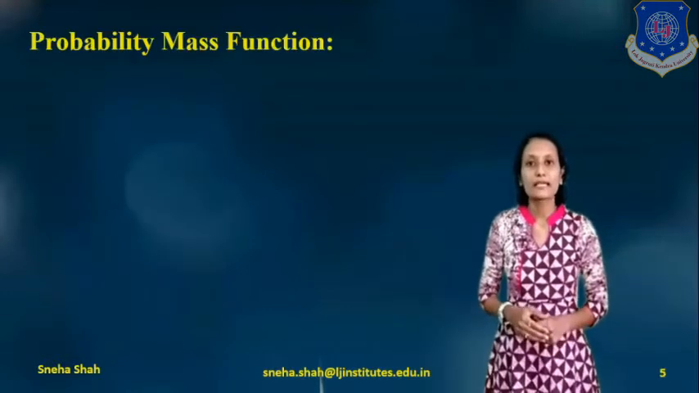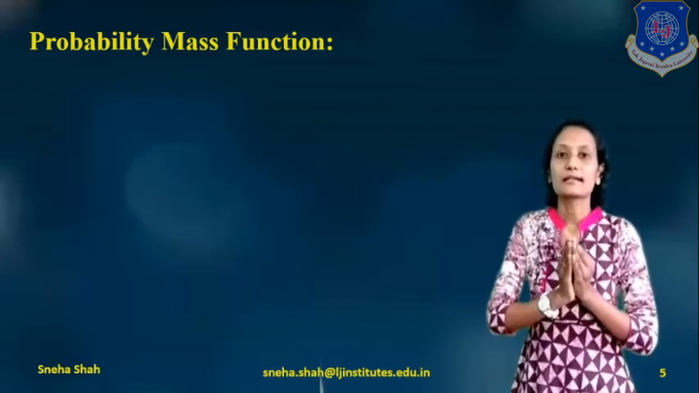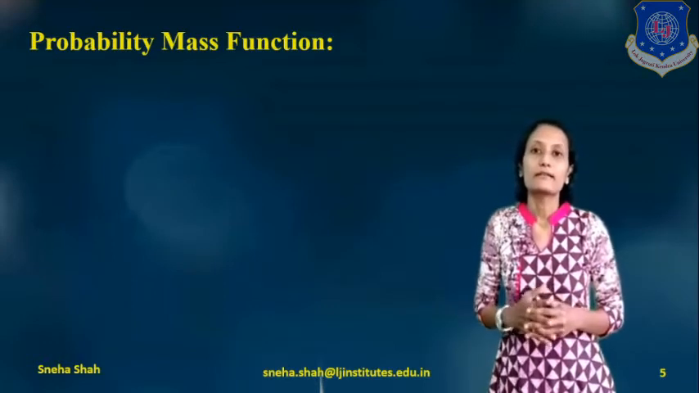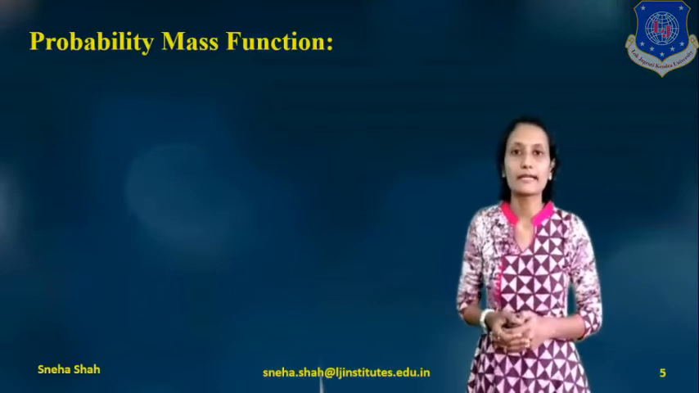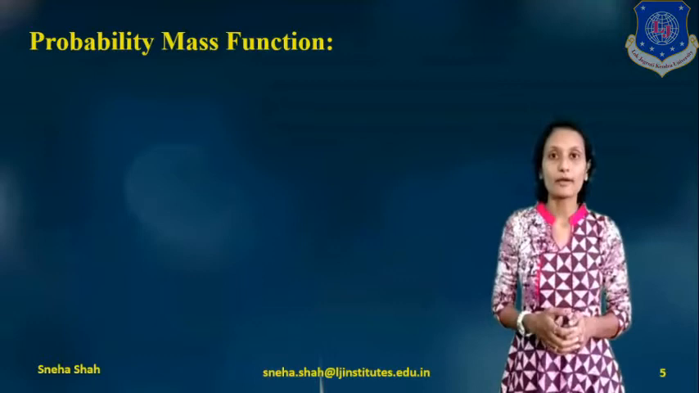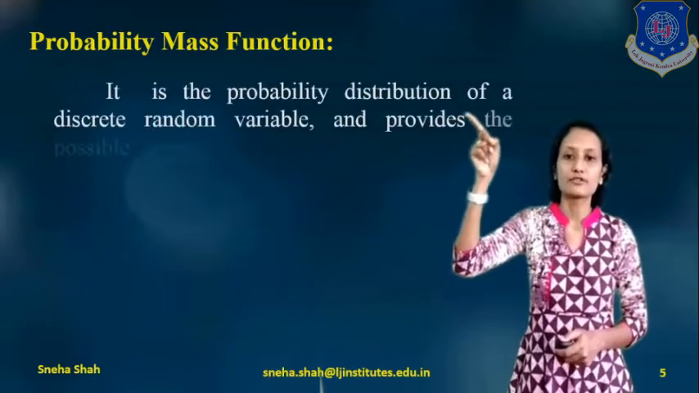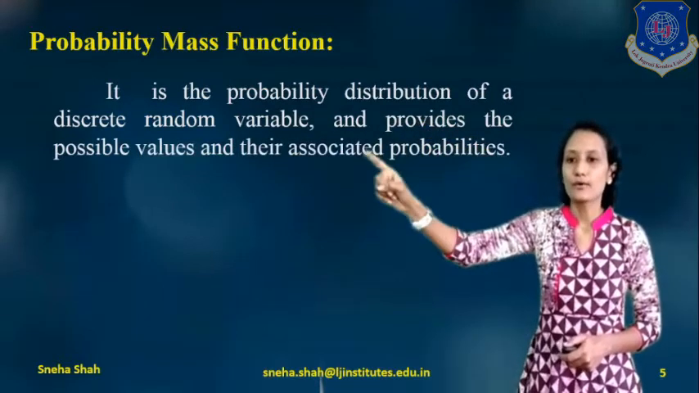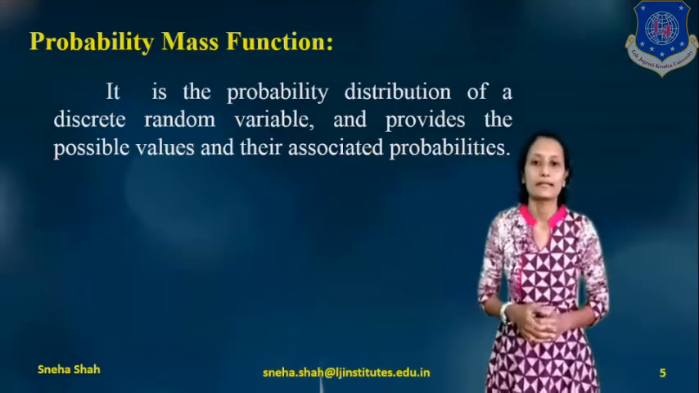Now the next topic is the probability mass function. Suppose I am considering a discrete random variable, so it will give some function. That function is considered the probability mass function. First of all, what is the probability mass function? It is the probability distribution of a discrete random variable and provides the possible values and associated probabilities.